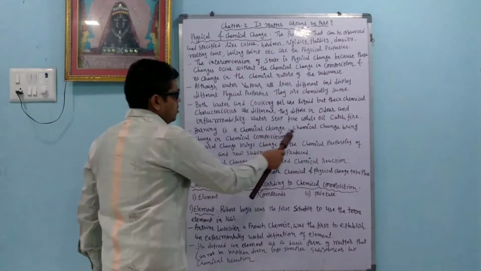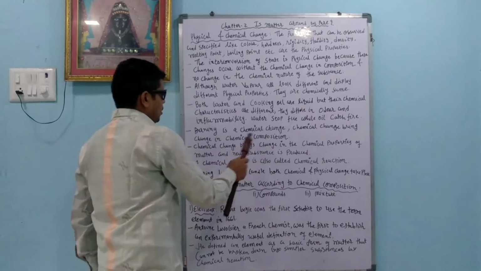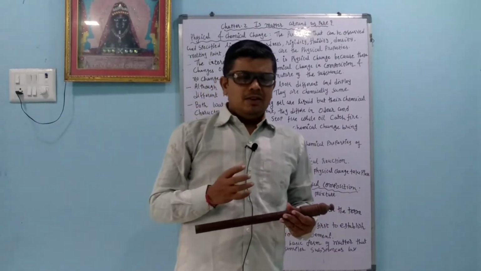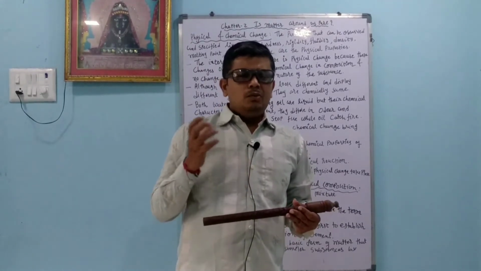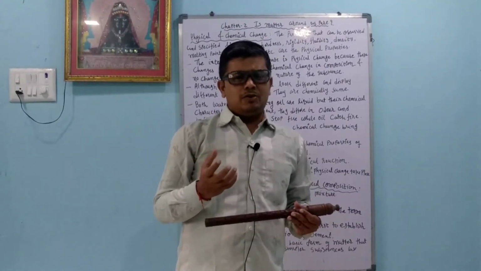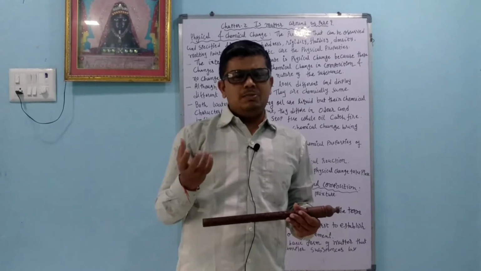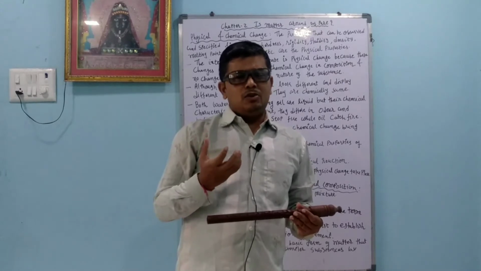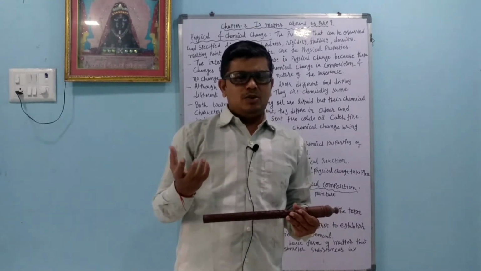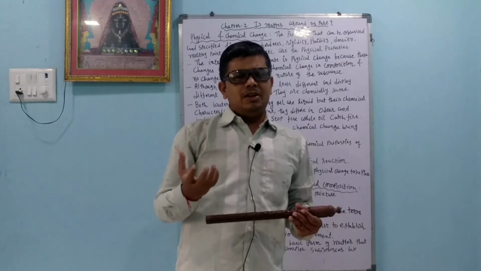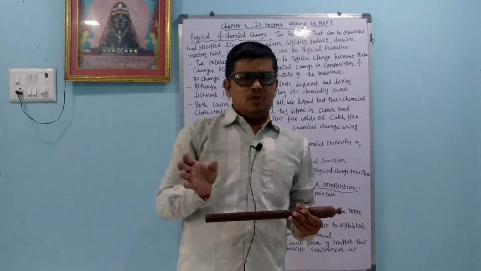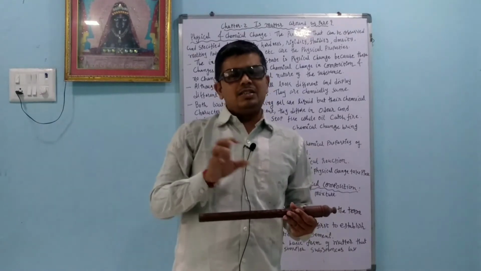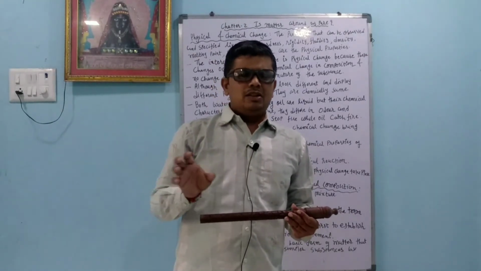Burning is a chemical change. A chemical change brings a change in the chemical composition. So the main chemical change we observe in our daily life is burning. Suppose wood is burned, then it produces carbon dioxide and energy, because wood is made up of cellulose. In the same way, when petrol burns, it also produces energy and carbon dioxide. Anything that is burned undergoes a chemical change, because it changes totally: not only the state changes, the composition also changes, and we get something new. That is called a chemical change.